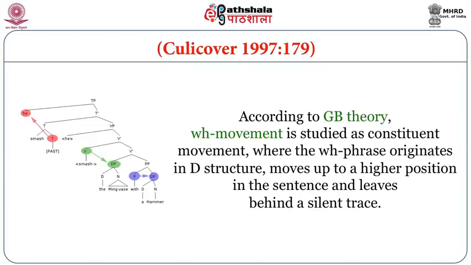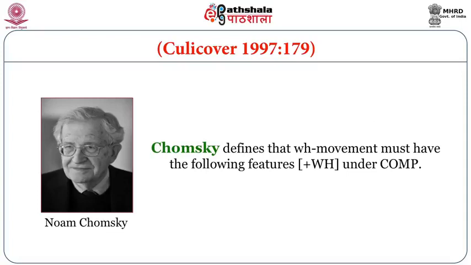According to GB theory, WH movement is studied as constituent movement, where the WH phrase originates in D-structure, moves up to a higher position in the sentence and leaves behind a silent trace. Chomsky defined that WH movement must have the following features: within square brackets, plus WH under COMP.